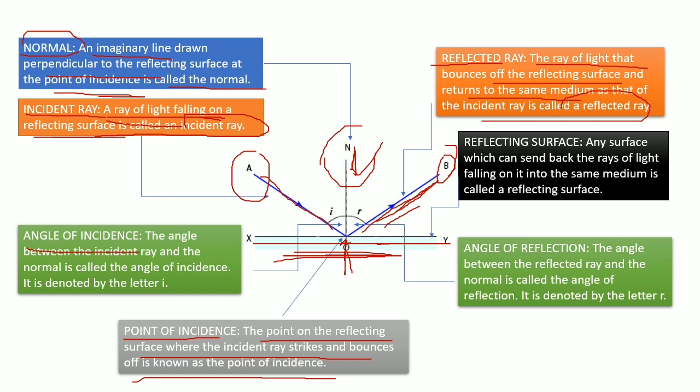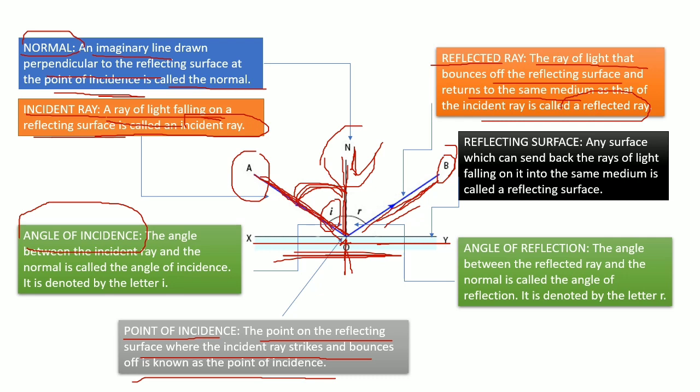Next we have the angle of incidence. Angle of incidence means the angle between the incident ray, this one, and the normal line, this one. So the angle between the incident ray and the normal line is called the angle of incidence. We can also denote it as i, small i.